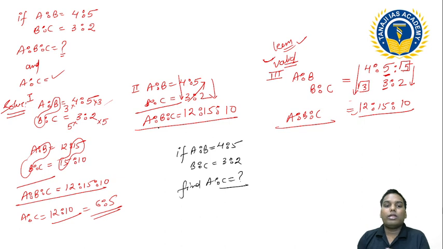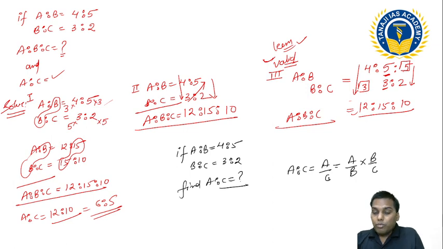So I am not calculating A ratio C in this case. So what do I need to calculate in this one? I need to calculate A ratio C, which is nothing but A upon C. And this A upon C is equivalent to A upon B into B upon C. Please understand this. A upon C is nothing but A upon B into B upon C. I have this A upon B value, that is 4 upon 5, into 3 by 2. So can I divide by this 2? So I got the same value 6 by 5. So can I say this value is 6 ratio 5?